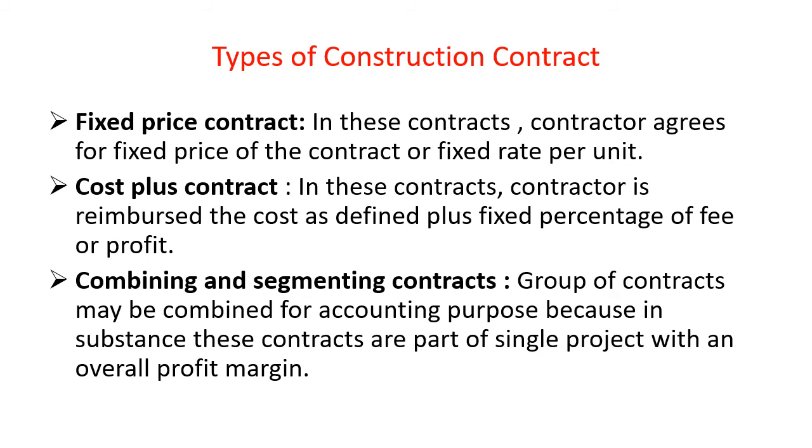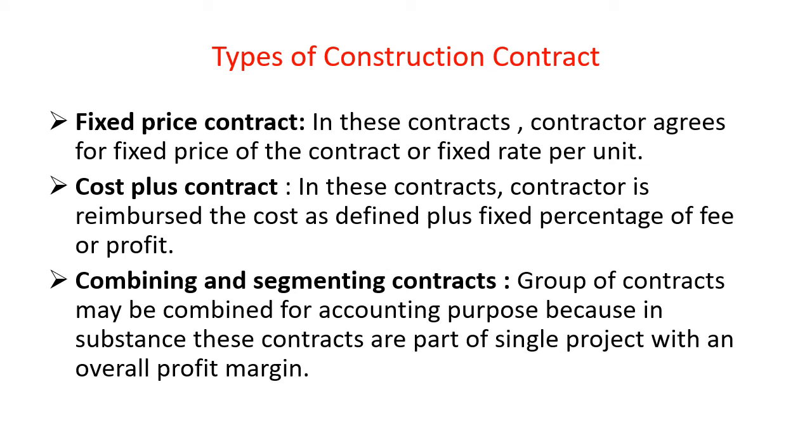However, in some cases, the contract price is subject to escalation. Next, second, cost plus contract. In this contract, the contractor is reimbursed the cost as defined plus a fixed percentage of fee or profit.